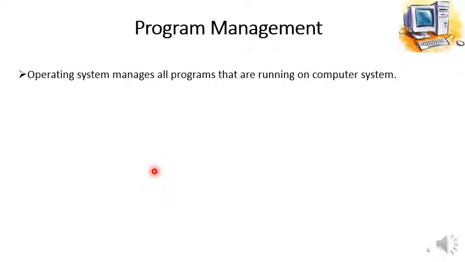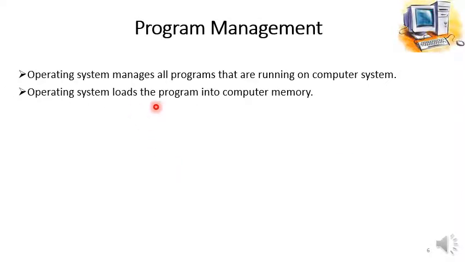Program management. This is the second function performed by the operating system. The operating system manages all programs that are running on the computer. In today's computers, we are able to run or open multiple programs at the same time, and multiple programs are running on our computers simultaneously, and this is just because of this program management function of the operating system.